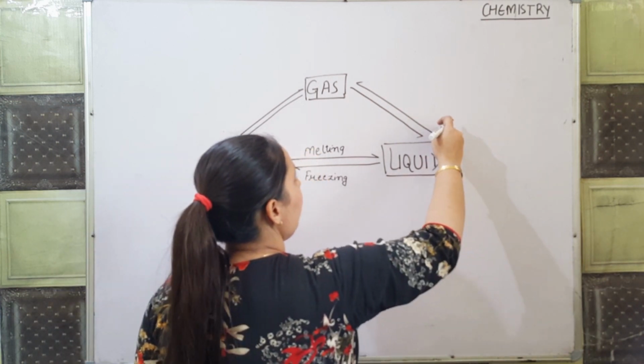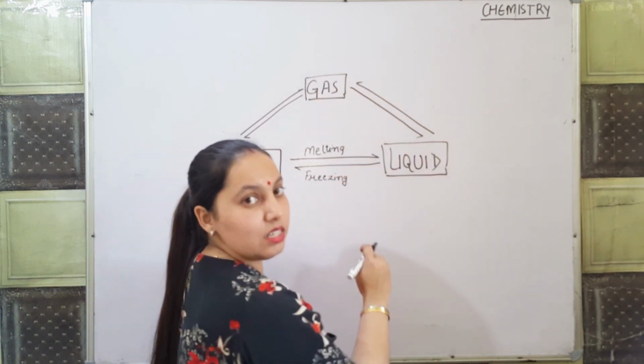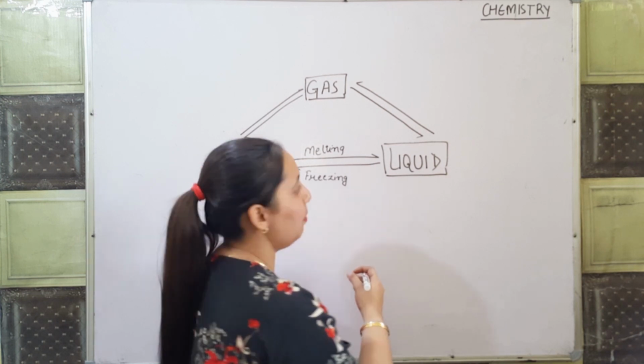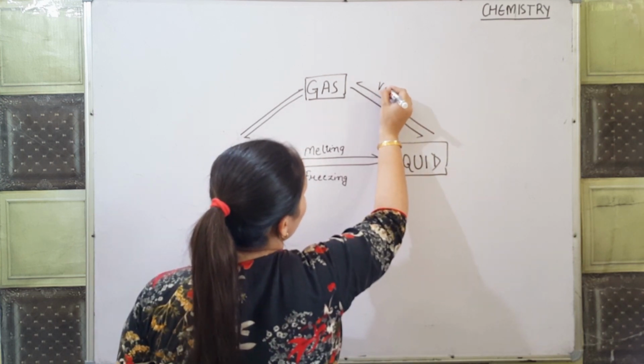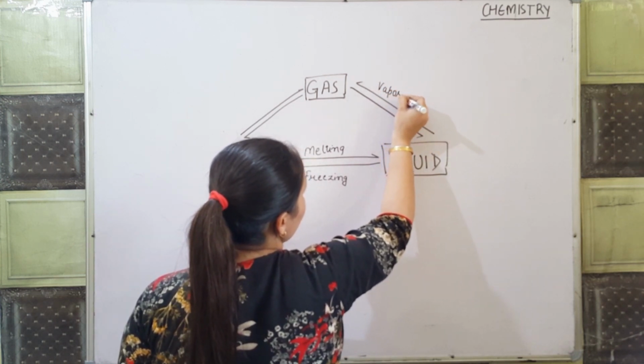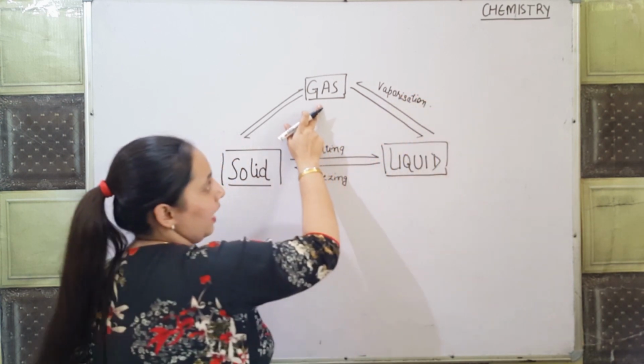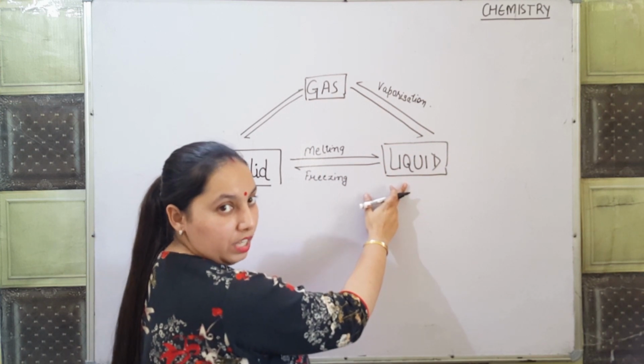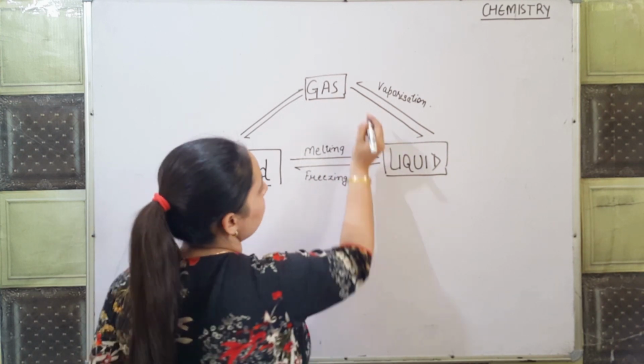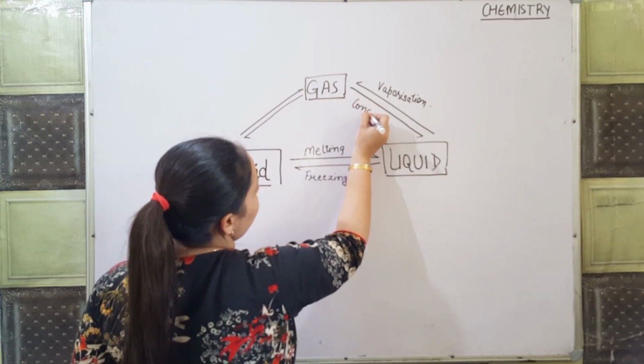When a liquid changes into a gas by increasing the temperature, it is known as vaporization. When a gas is converted into a liquid by decreasing the temperature, it is known as condensation.